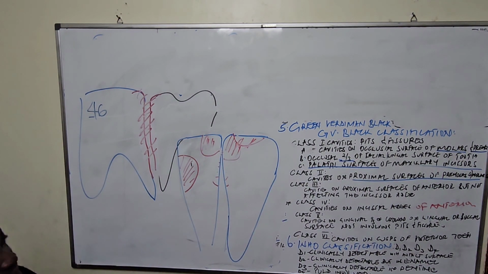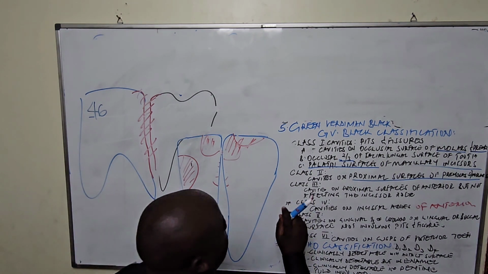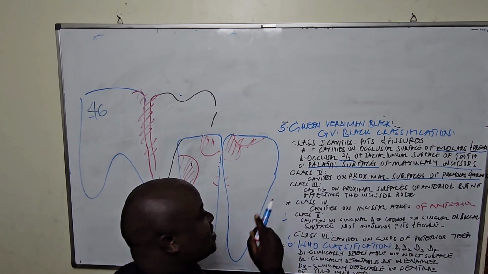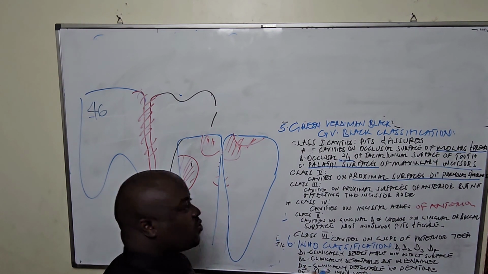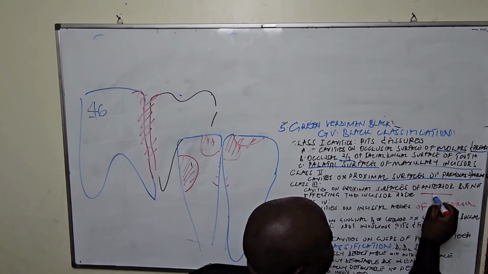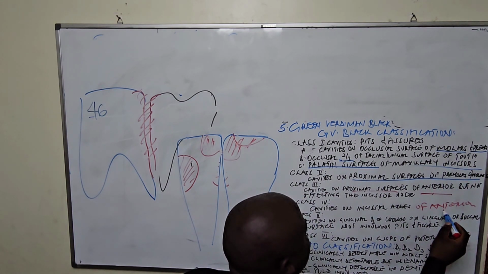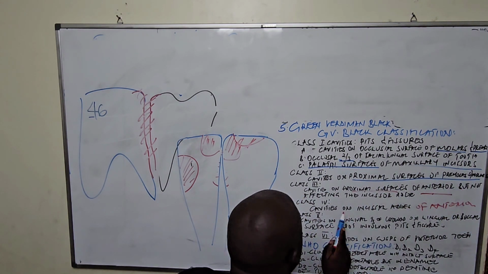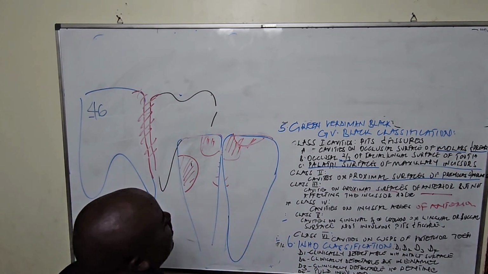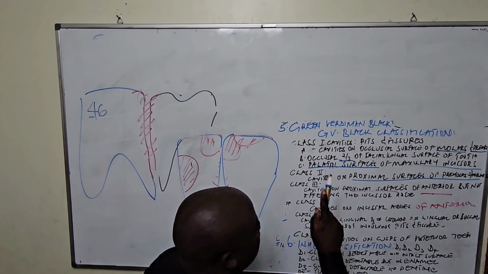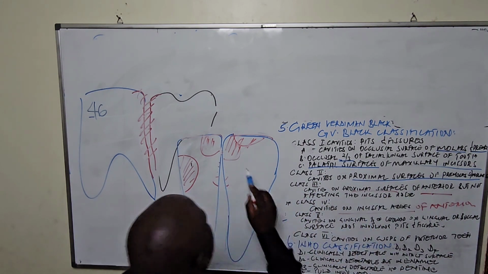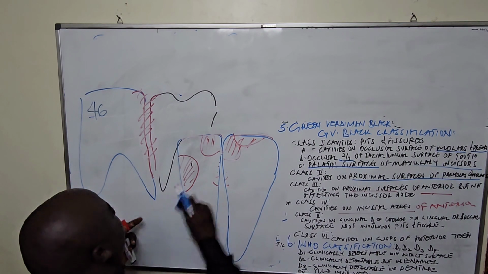You shall know that class 2 is for posterior teeth. Class 3, we are saying, is for proximal surfaces, but for anterior teeth. Anterior teeth, we mean canines and what? And incisors, but not involving the incisor edge. The incisor edge is this biting line here. But once we talk about cavities on the incisor edge of anterior teeth, we shall mean these ones, which are what?